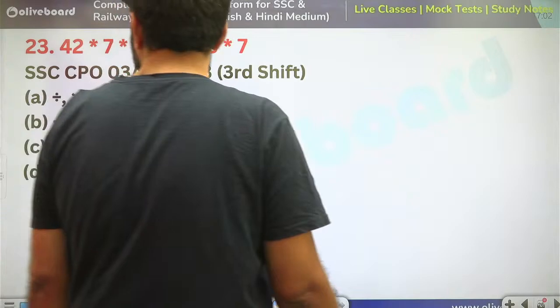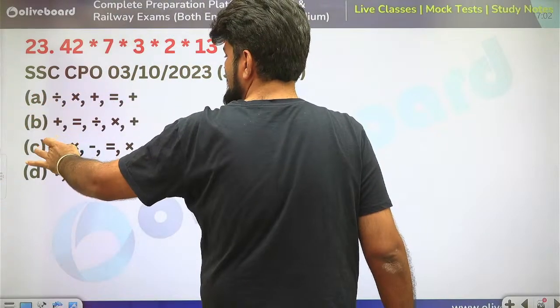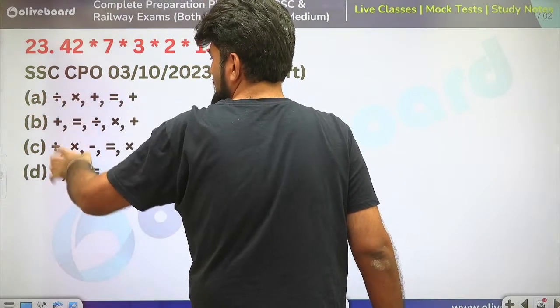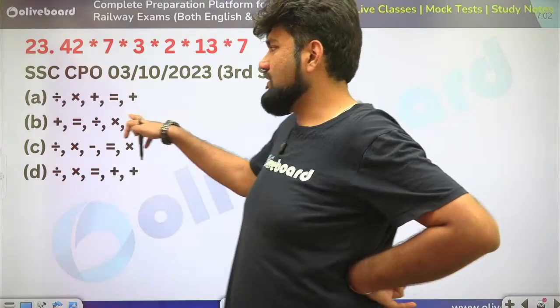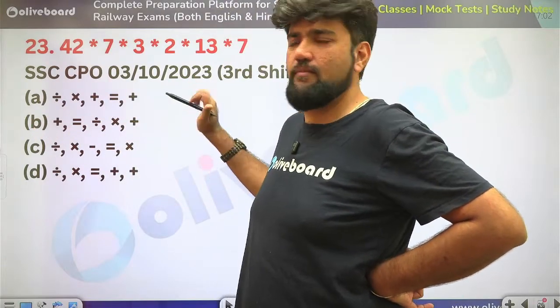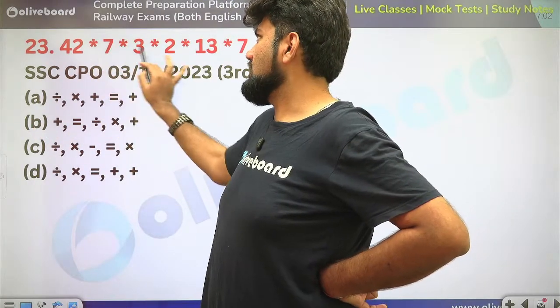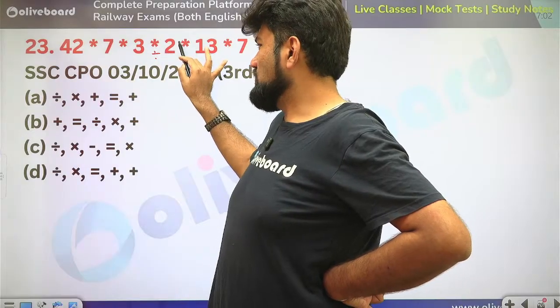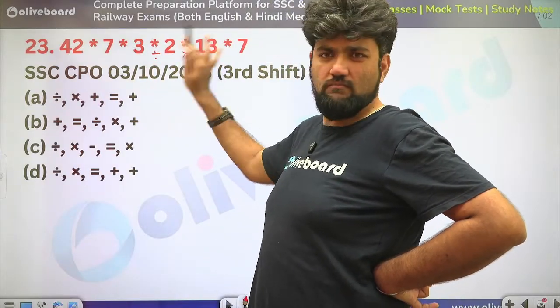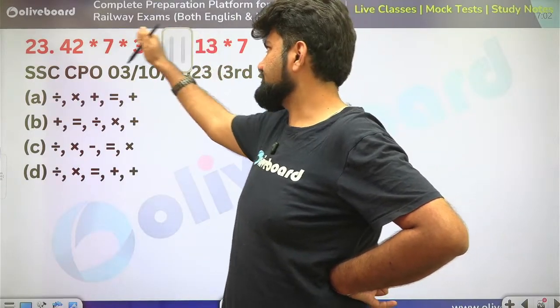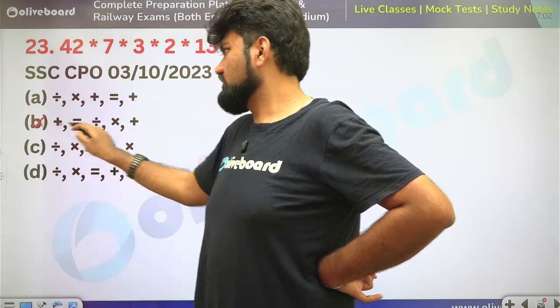Now see, if you observe option A, B, C and D, they have almost the same signs in the first place. Let's check for B first. Maybe B is our answer or at least B will be eliminated. So divide is in the third place here. 3 divided by 2. Even if I multiply it by 30, it's not making any sense. No cancellations. Nothing is happening. So this is not my answer.